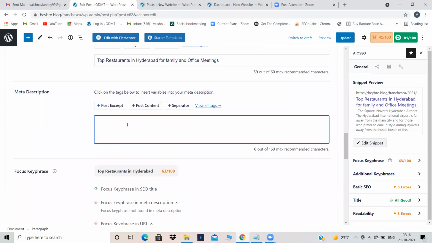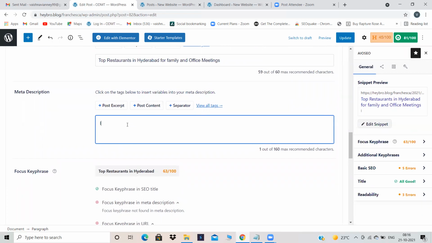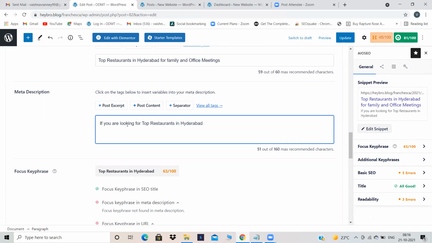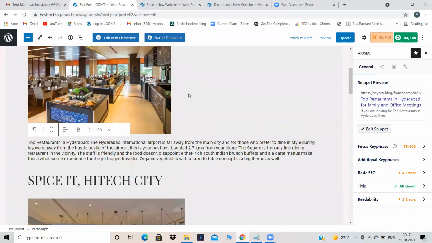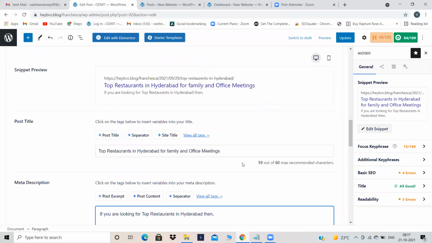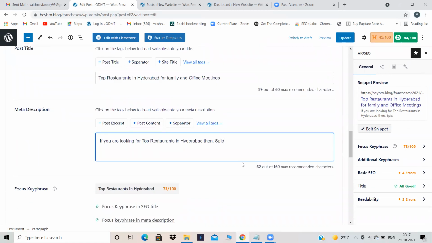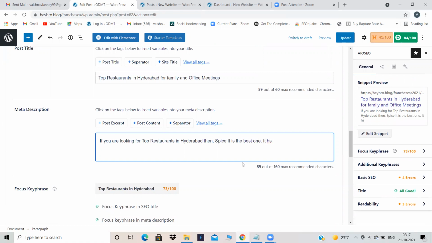Now here also you have to form a sentence like, if you are looking for top restaurants in Hyderabad, what is this restaurant? The Spice It. Say some facilities.